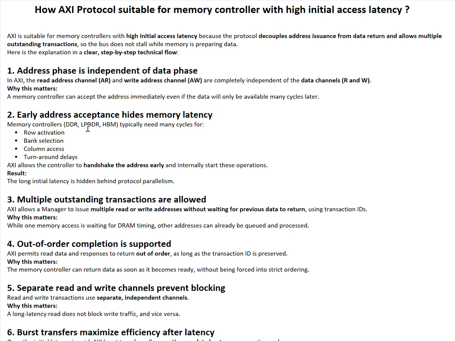Memory controllers, DDRs and LPDDRs typically need many cycles for row activation, bank selection, column access and turnaround delays. But AXI allows the controller to handshake the address early and internally start these operations. So the initial latency is hidden by the internal protocol parallelism.